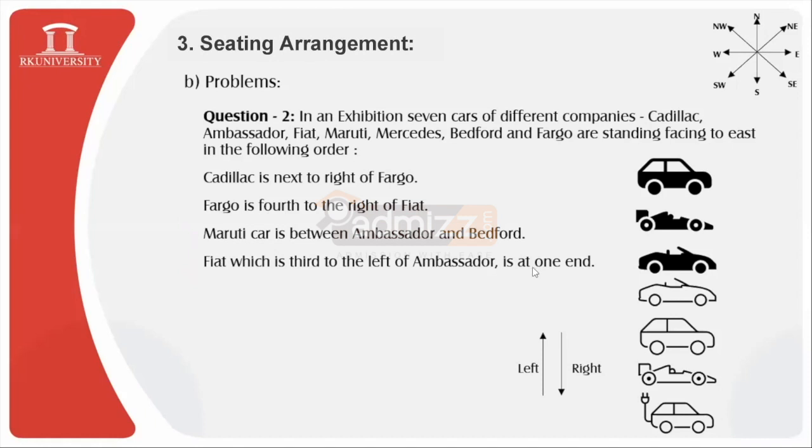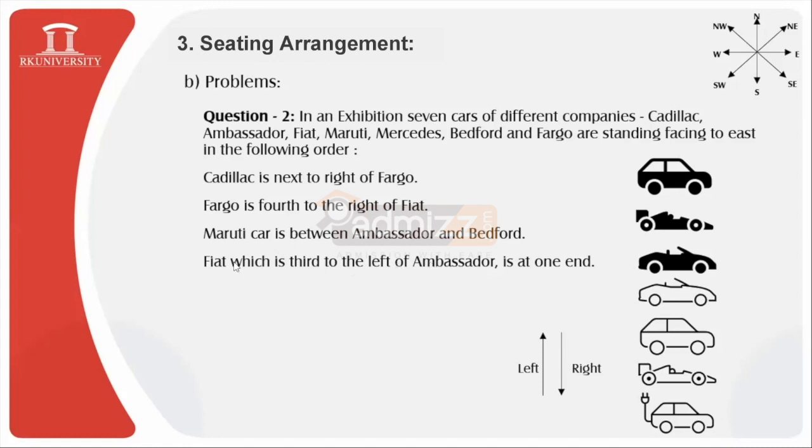Fiat is already at one end. So either this dark colored car must be a Fiat, or this hollow car must be a Fiat. For better understanding, if you observe, left is located toward the up arrow, so above this we are considering the left hand side.